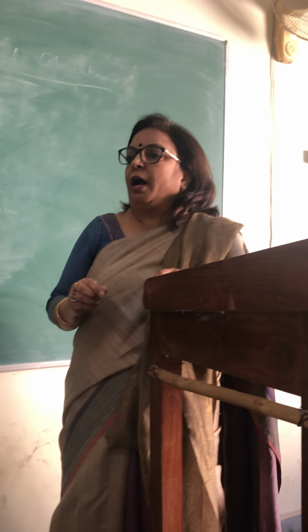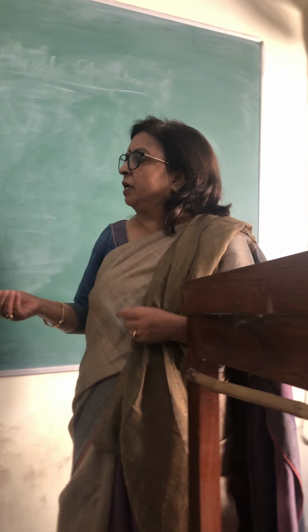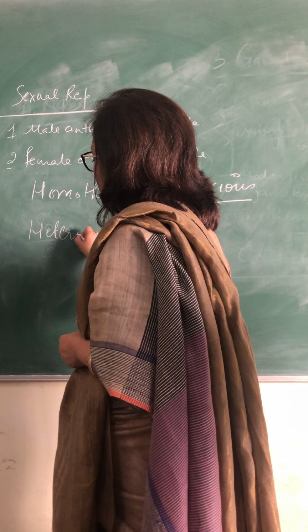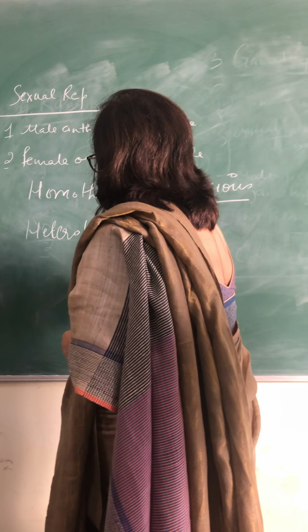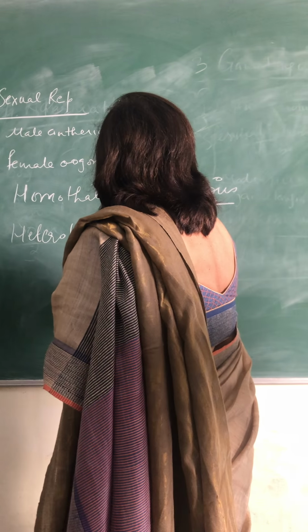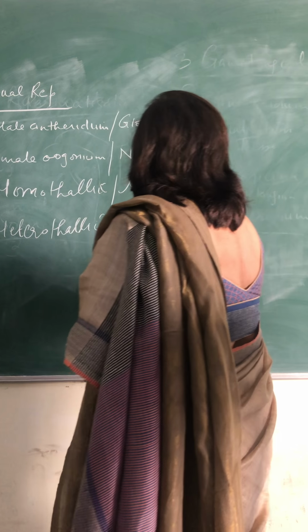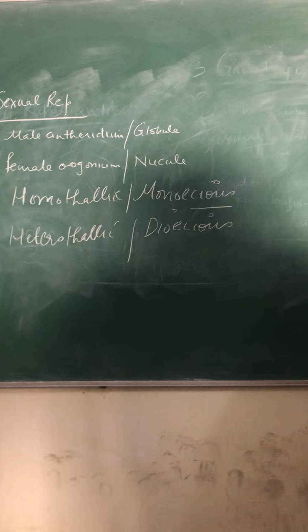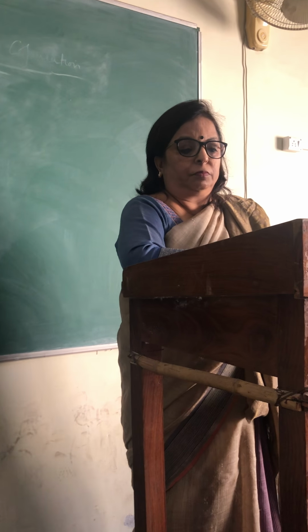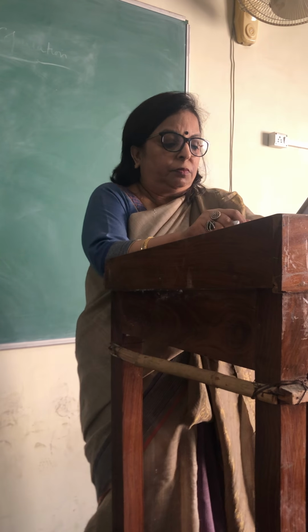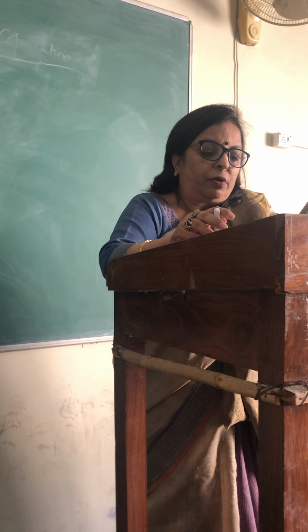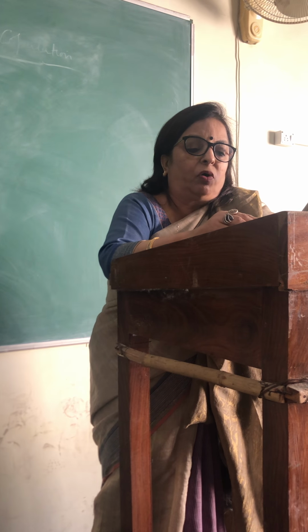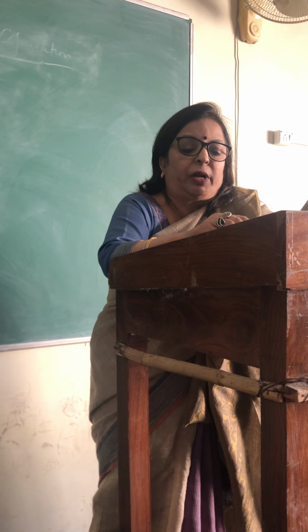If they are present on different plants, then it is known as heterothallic, and in other terms, it is dioecious.